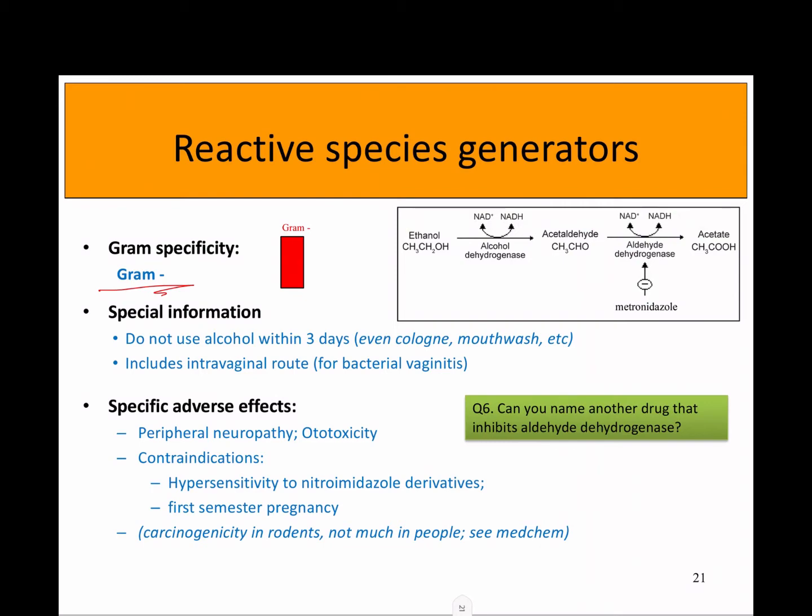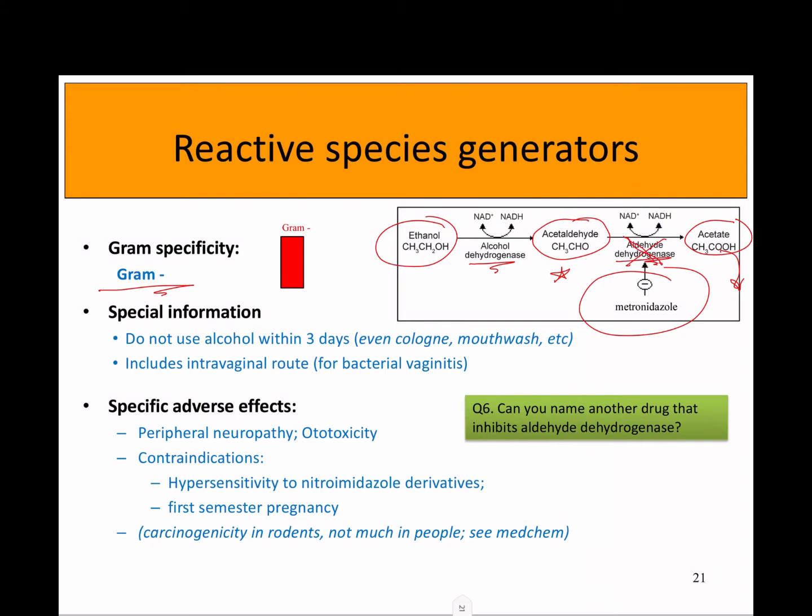If you remember back at the metabolism of alcohol, you have ethanol here. You break that down by alcohol dehydrogenase into acetaldehyde. Acetaldehyde is very toxic. Think of formaldehyde. You have to break that acetaldehyde down using the enzyme aldehyde dehydrogenase into acetate, which gets eliminated. Metronidazole has an effect of inhibiting aldehyde dehydrogenase, and this is unrelated to the reactive species generation.